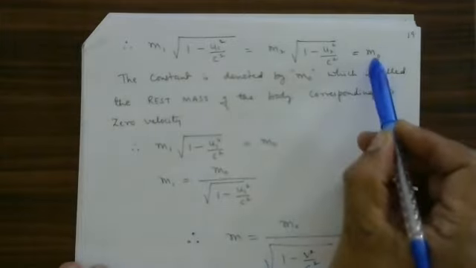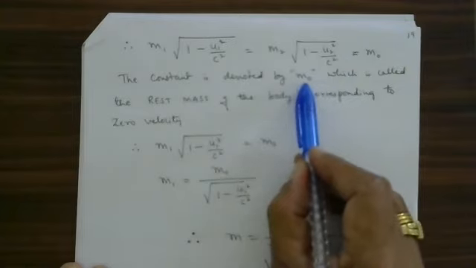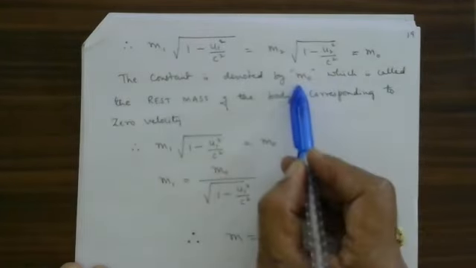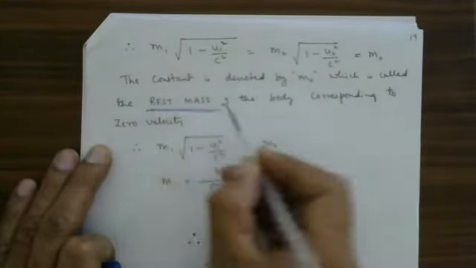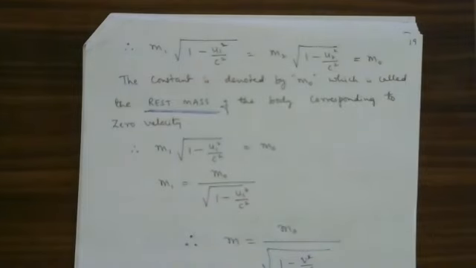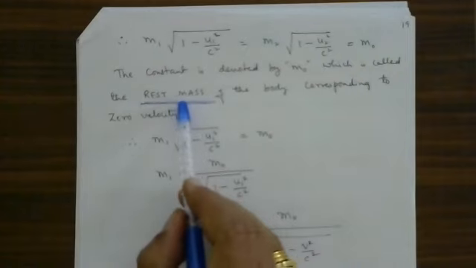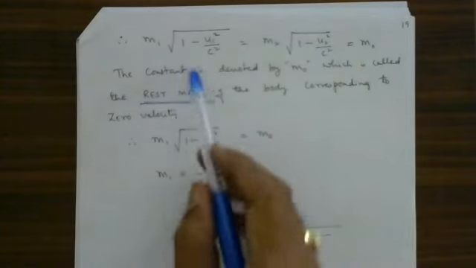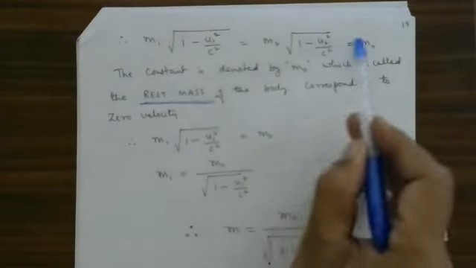That constant I have written as m0. That m0 is called the rest mass of the body. It means when the body is not moving, when the body is said to be at rest, what is the mass of the body? That is called the rest mass of the body. Therefore, this expression is equal to m naught.